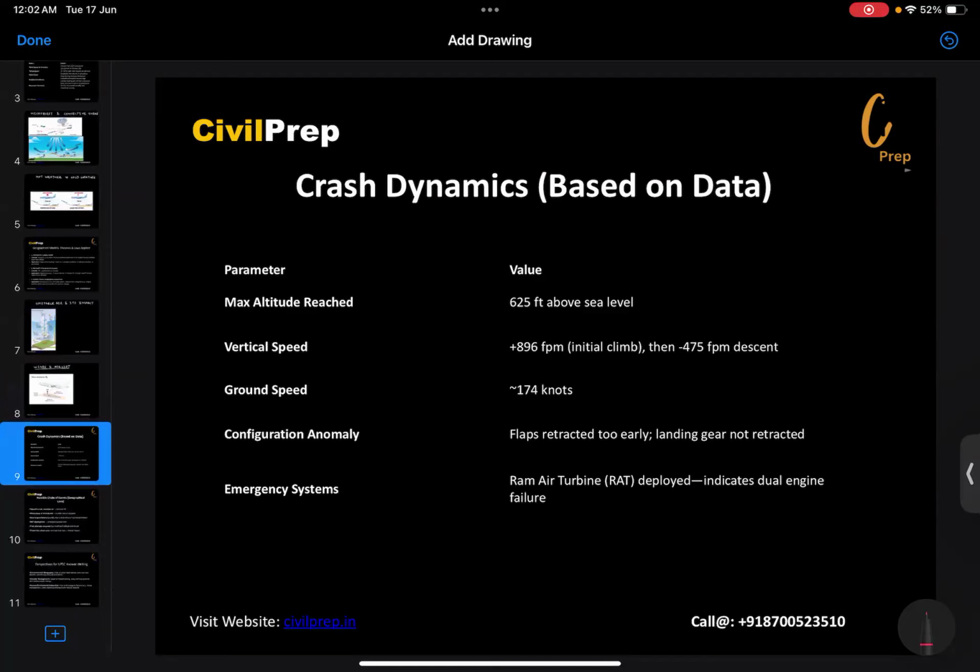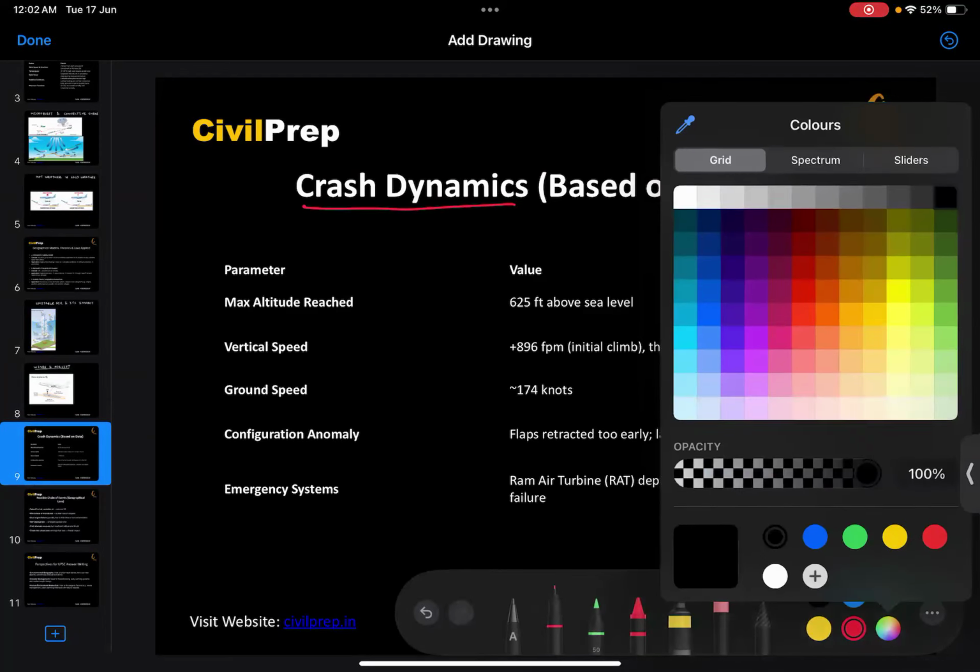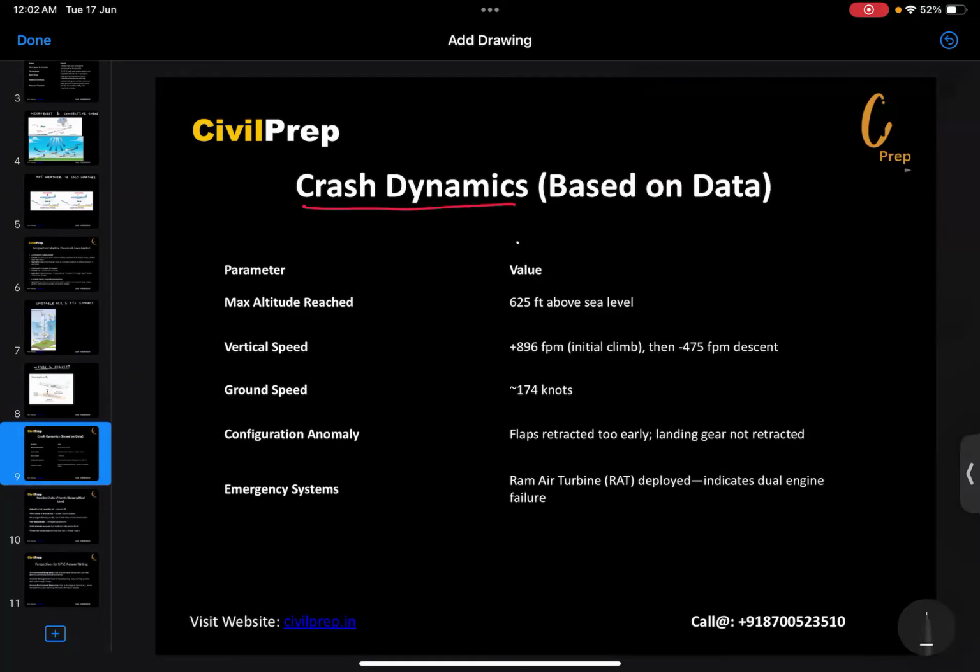Now, looking at the next point, the crash dynamics, which is based on the data, we can see certain parameters. The maximum altitude reached by the aircraft was 625 feet above sea level. Then the vertical speed was 896 feet per minute during the initial climb, and then minus 475 feet per minute, the descent was the same.